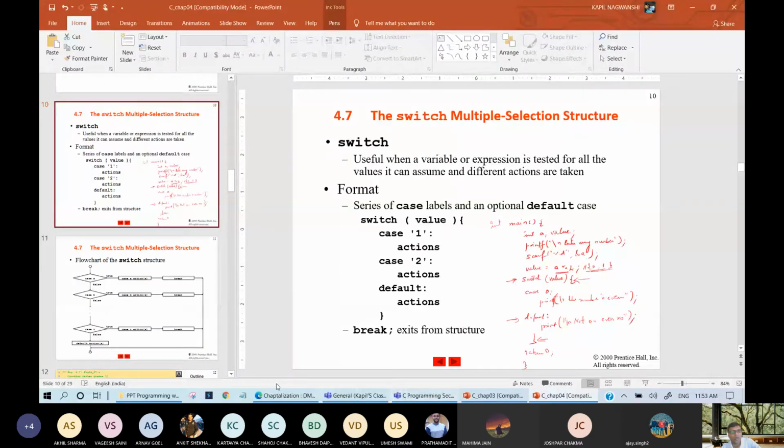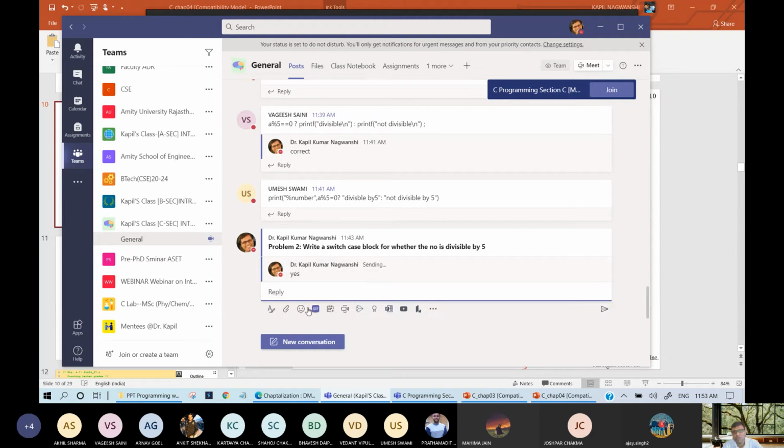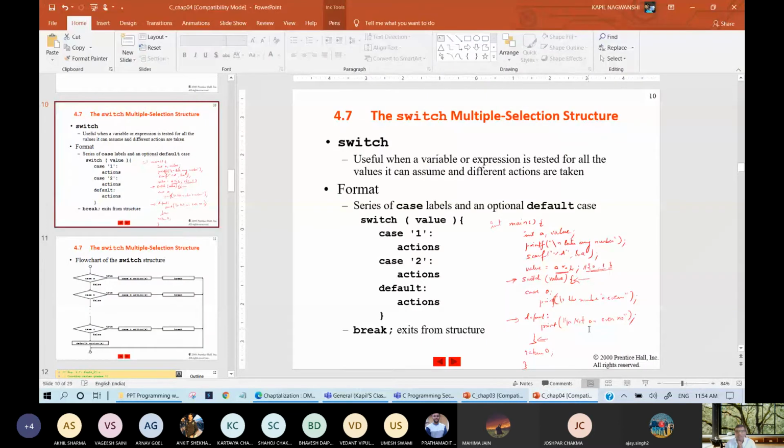This is in front of you. Just open the same place, and you need to reply to this thread only. You need not start a new conversation. Just write it in your notepad and post here. If you have posted something, the reply will come to this thread, so just reply on this thread only. Fine. Your time starts now, and this is the slide in front of you. I will check back at 11:57, in 3 minutes, 180 seconds.